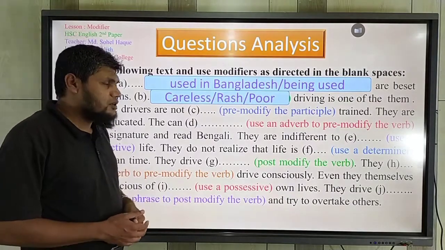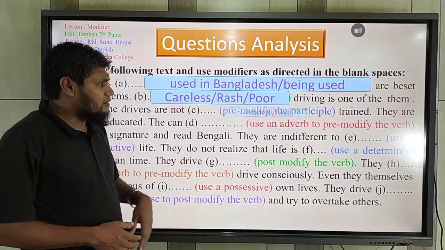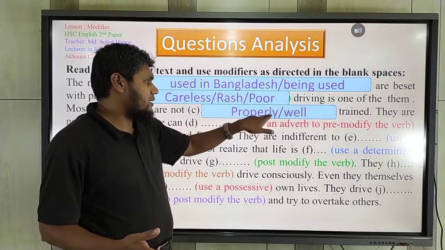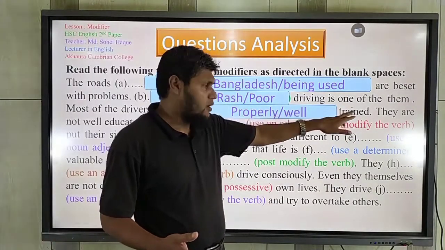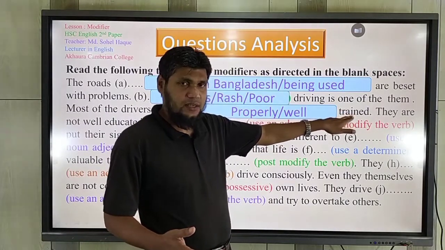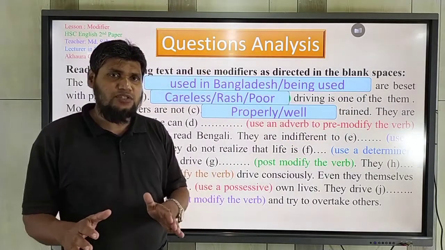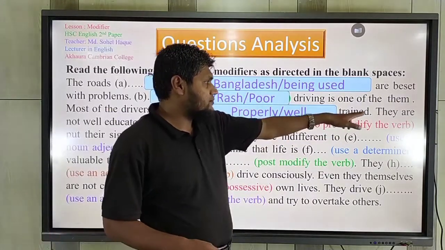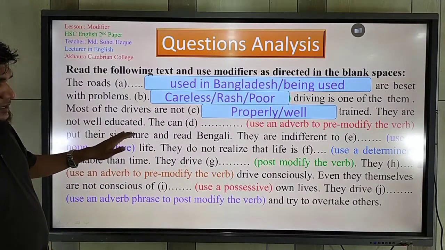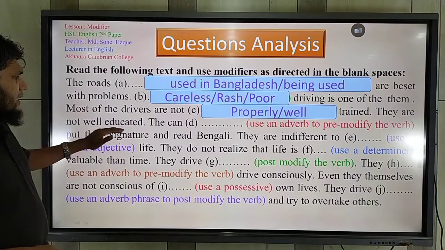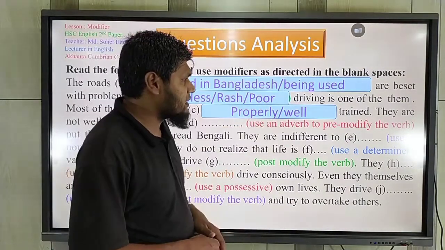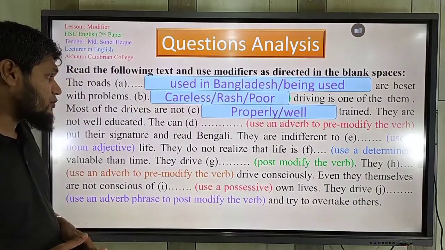So you may use well or properly. That you may use them. This properly modifies this trained, or well modifies the word, the participle trained. So this type of modifiers are being used here. Okay. Next, they are not well educated. They can dash put their signature. Use an adverb to pre-modify the verb.